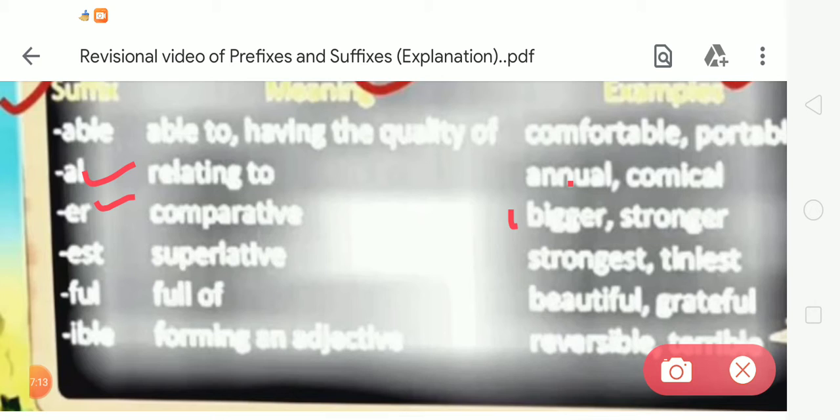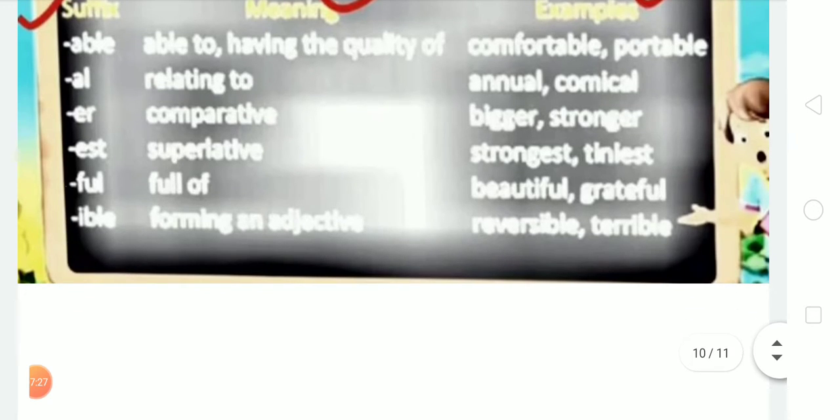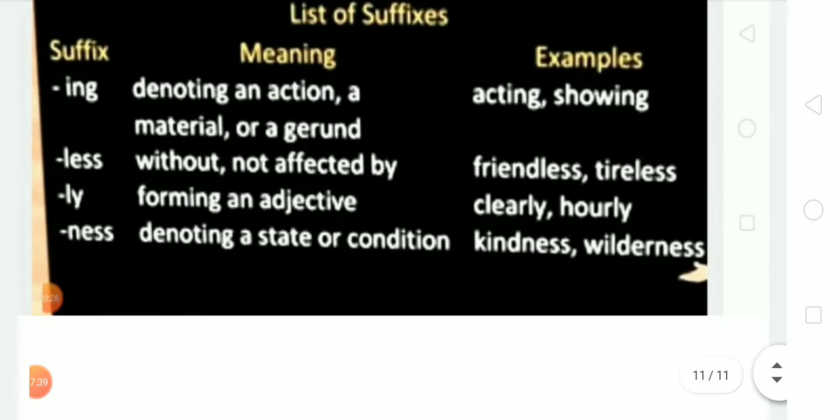Examples of strongest and tiniest. Now the next is ful, meaning full of. Examples, beautiful and grateful. Now the next is able, ible, forming an adjective. For example, reversible and terrible.